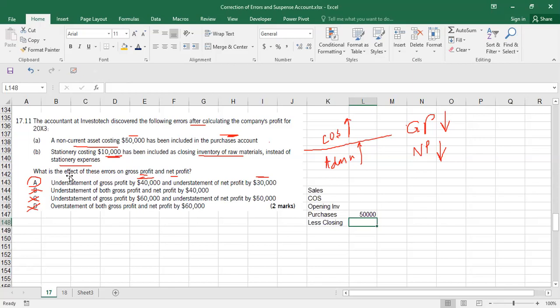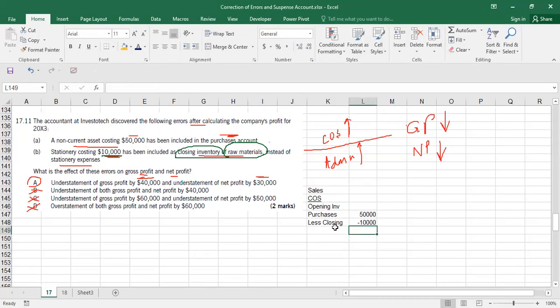But then if you read the next error, stationery costing 10,000 has been included as closing inventory of raw materials. So where do you show your closing inventory of raw material? It comes in the cost of sale part, and it is always subtracted.